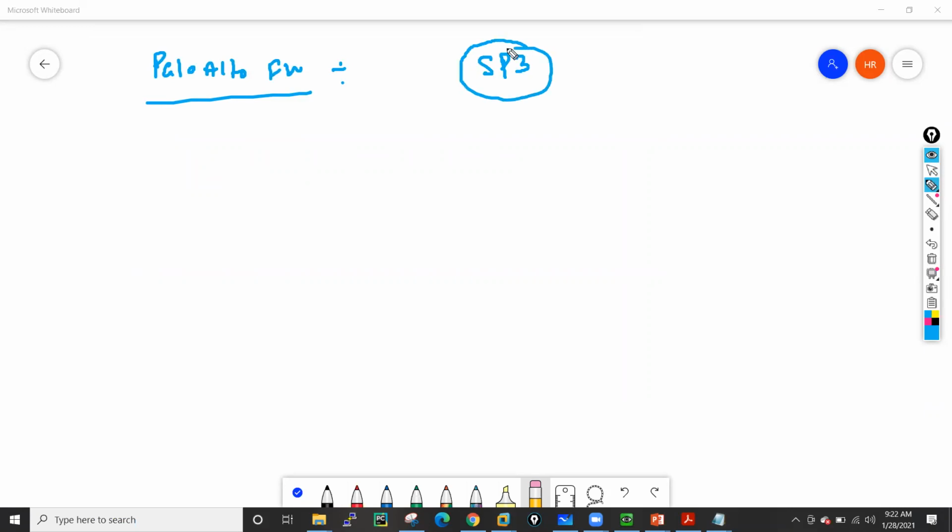Palo Alto supports something called single pass software and parallel processing architecture. So let me write SP3 here, and I will copy one image and explain SP3 using that image.